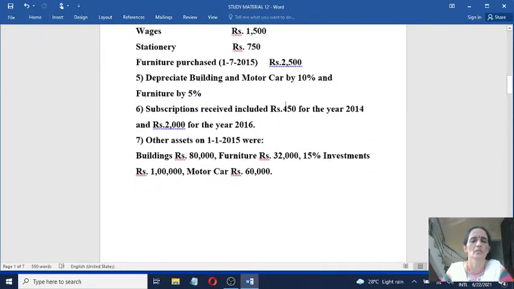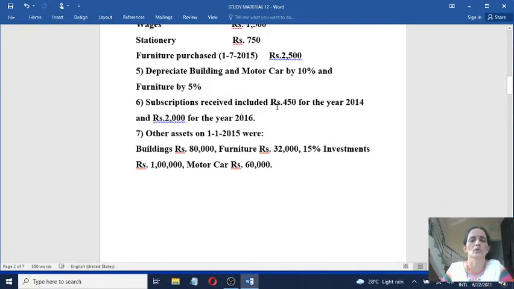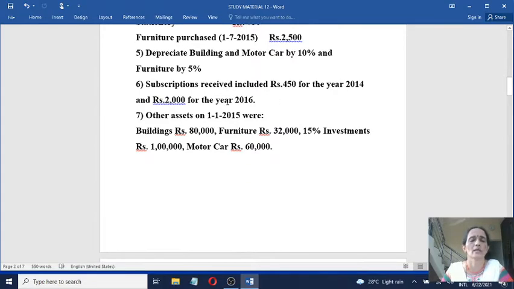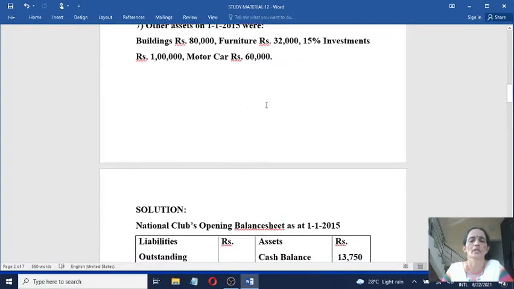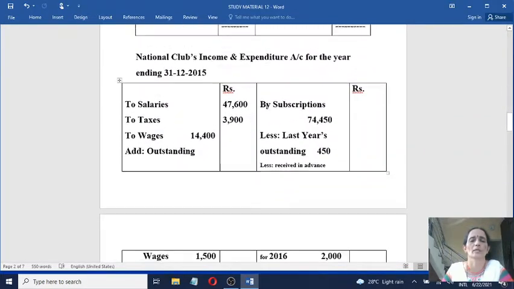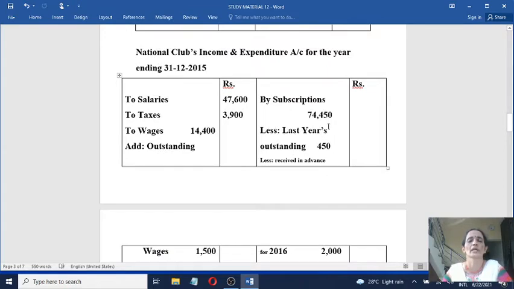Here you see, subscriptions received included rupees 450 for the year 2014. Last year's outstanding subscriptions must be deducted from total subscriptions received. Similarly, rupees 2000 for the year 2016, subscriptions received in advance for next year, also must be deducted, because here under income and expenditure account you will record only the amount relating to current year.